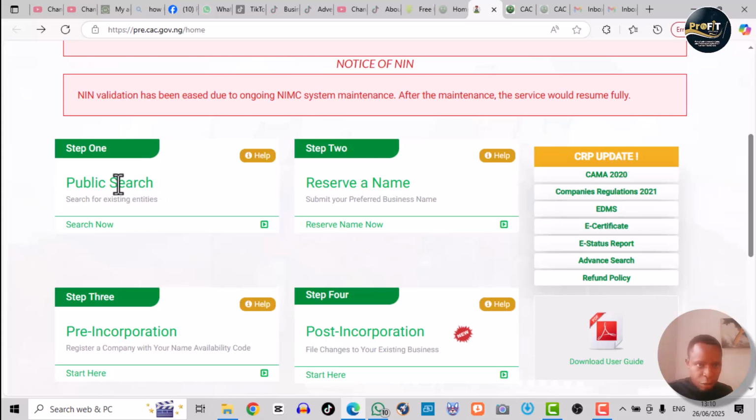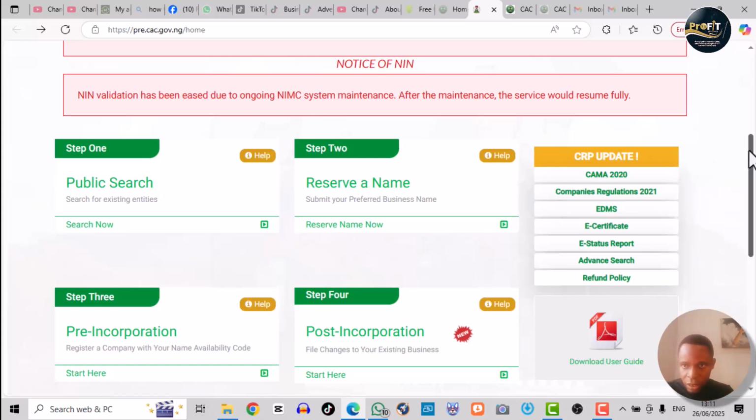Public search. This public search now is the first step, like they have it here. Then the second step is name reservation. This is when you go for name availability search, and which I told you have to have an account like the one we are about to create with the CAC to be able to do this one. But this one you don't need to have an account, only need to have the URL, which is cac.gov.ng, right?